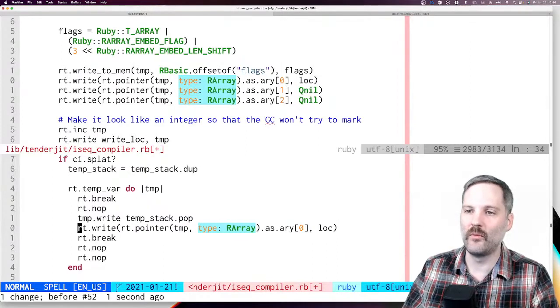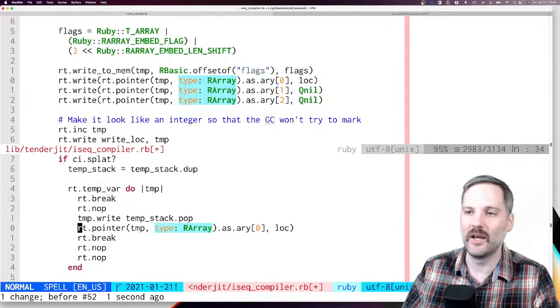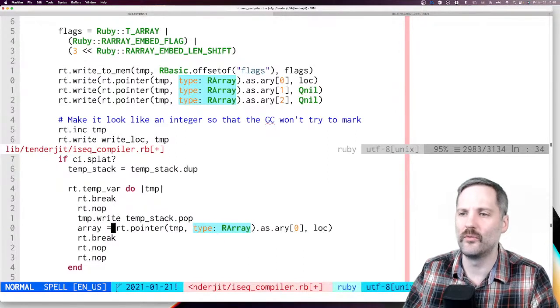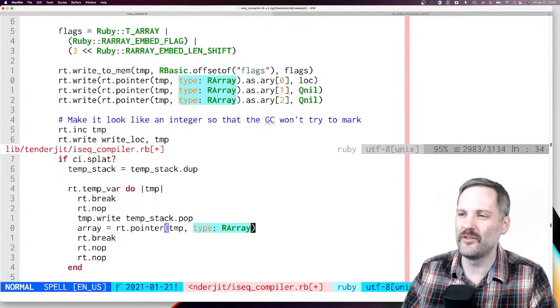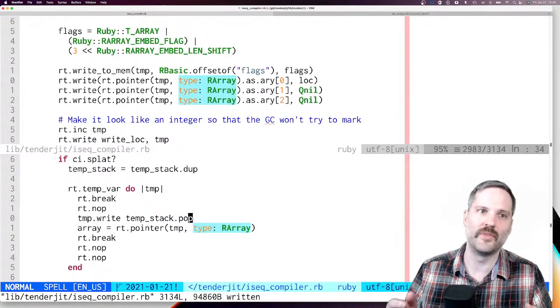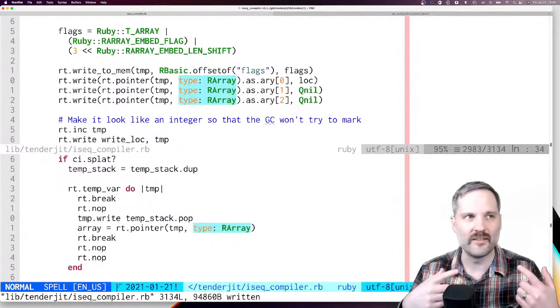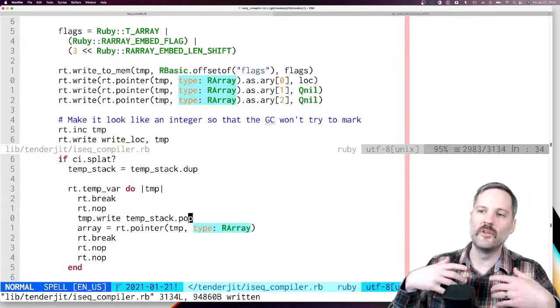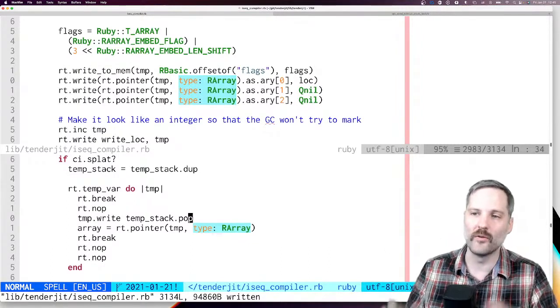We can say, I want this as an R array. So let's do array equals this thing. Essentially this gives us a nice DSL for accessing the members of the struct, and it does all of the arithmetic for us for figuring out where those members are.